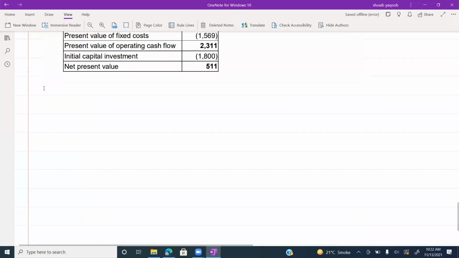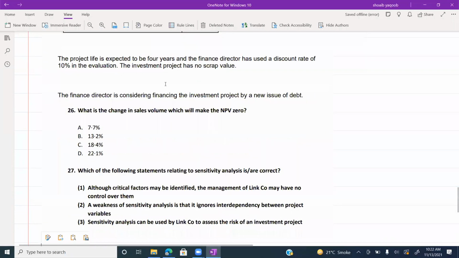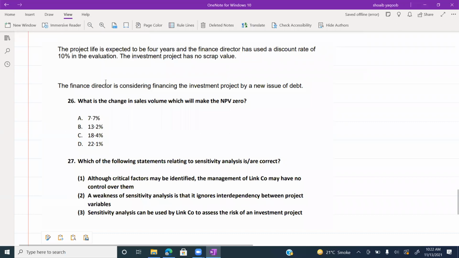So project life is expected to be 4 years. Finance director uses a discount rate of 10%. Scrap value is 0. What is the change in sales volume which will make the NPV 0? Guys, what is this? This is the sensitivity of sales volume.